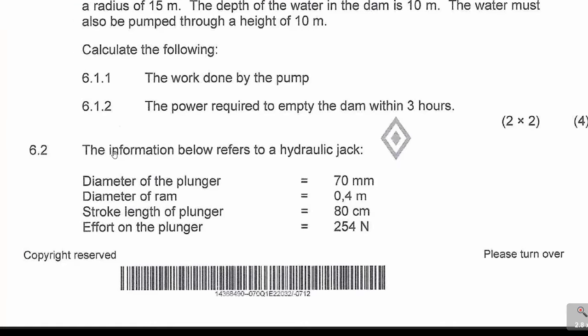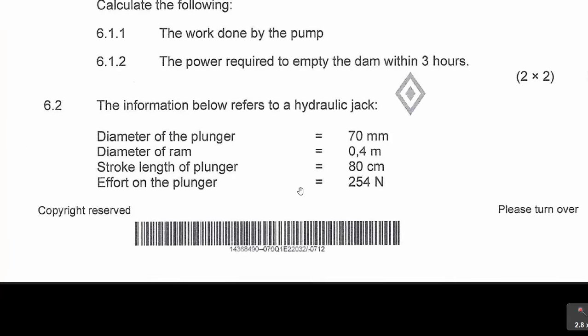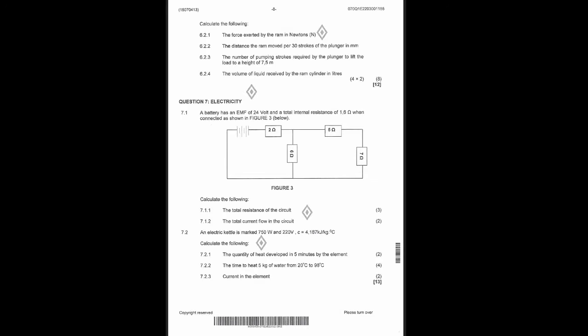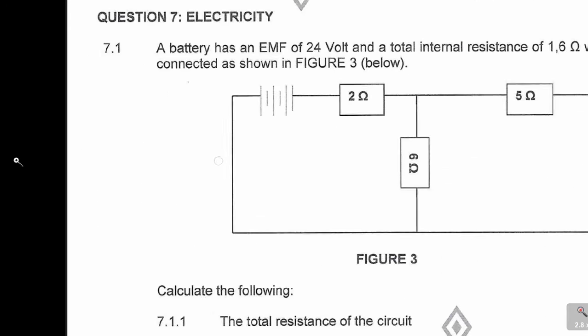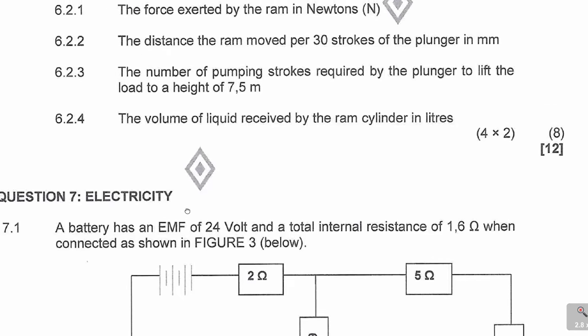And then 6.2 says the information below refers to the hydraulic jack, and it continues with that information. Now they ask you a question based on that information.